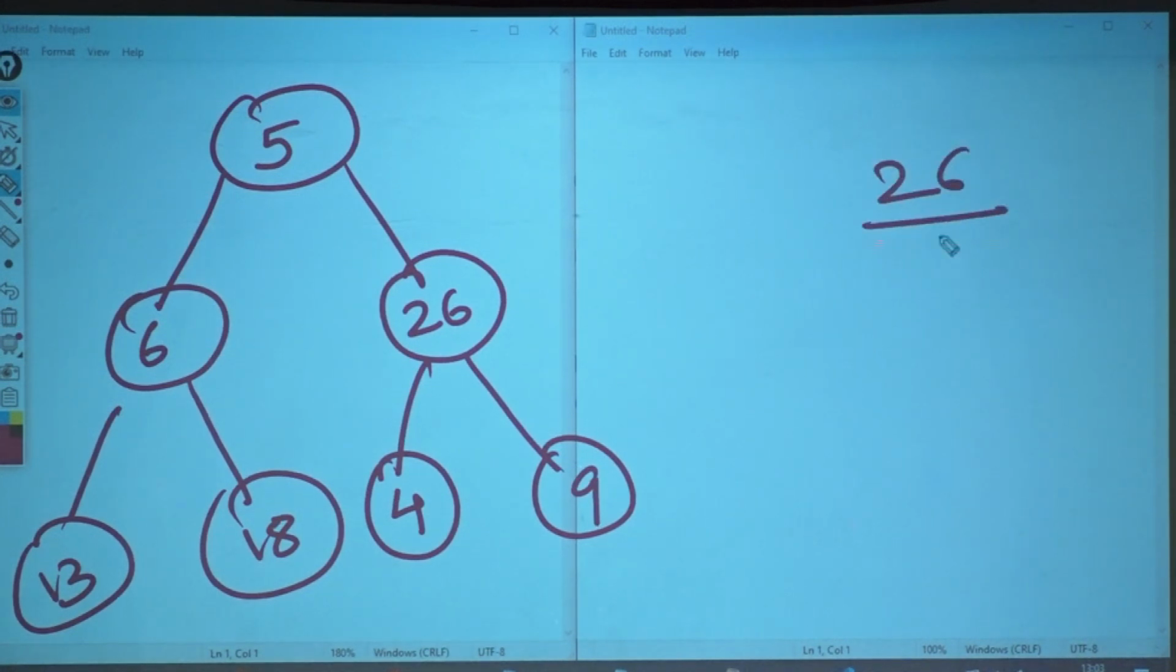Delete 26. First delete 26, write down everything. Then delete 5. Two things you have to delete in this tree. Yes. Make that 14, then we will make this 14 as well. First you have to delete 26, then you have to delete 5.